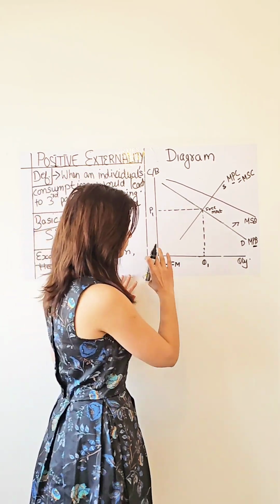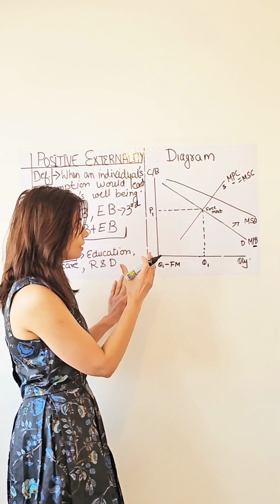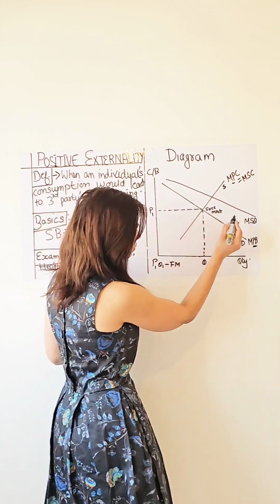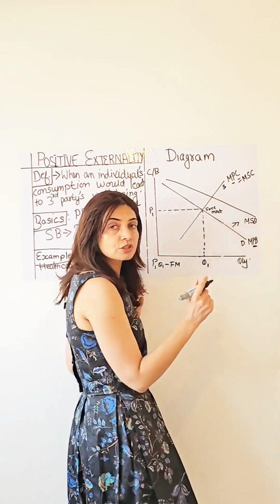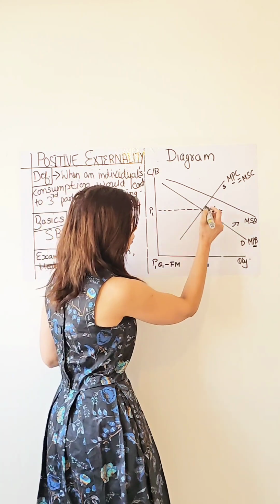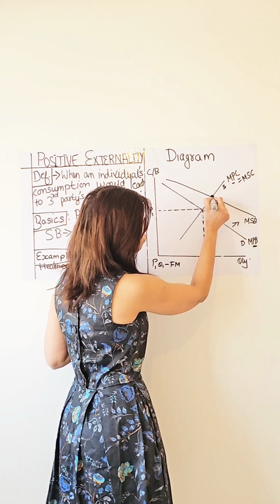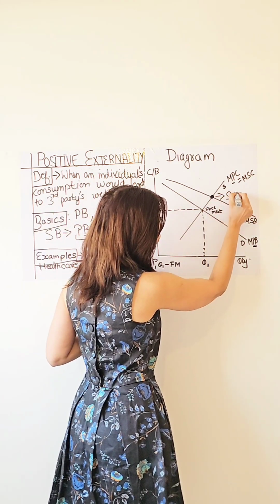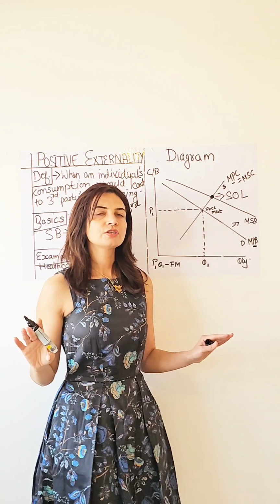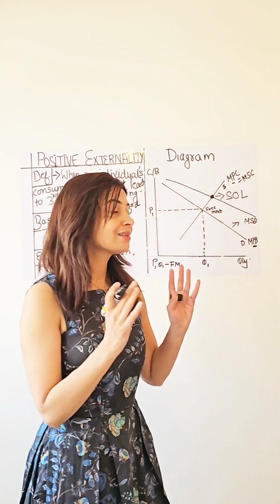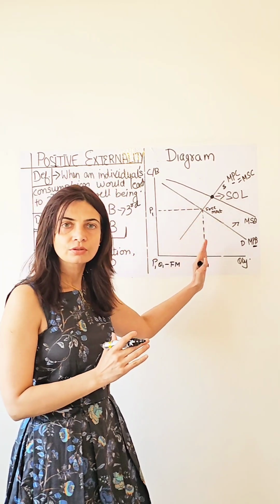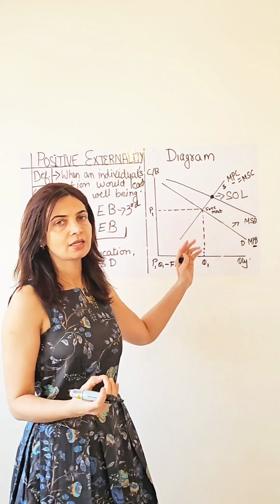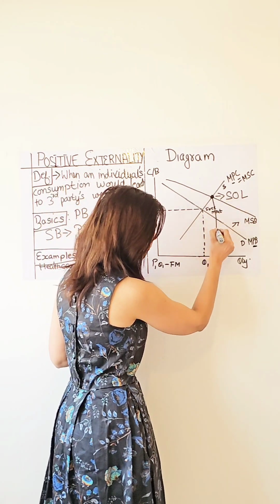So that means we need to complete this graph to see where exactly the society should be operating. So now, because of this new social benefit curve, we are going to see a new interaction of price and quantity, and we will call this the social optimum level. Think of it as in an ideal world, this is where the consumption of merit goods, goods which lead to positive externalities, should be happening. So let's complete our graph.